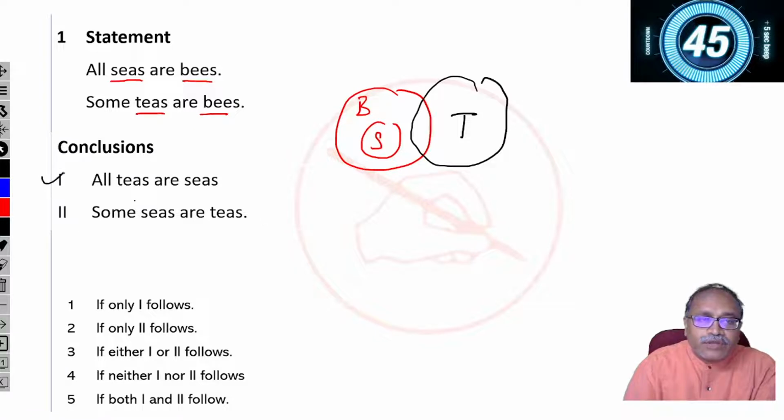Come to the conclusion: all T's are C's. So I cannot say all T's are C's. I don't know the relation between S and T. So nothing can be concluded between S and T. It says T's and C's.